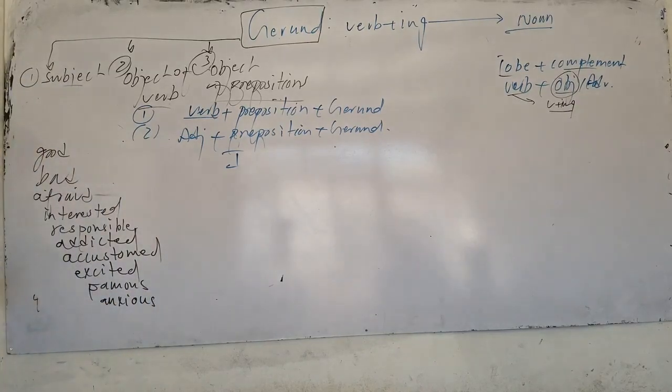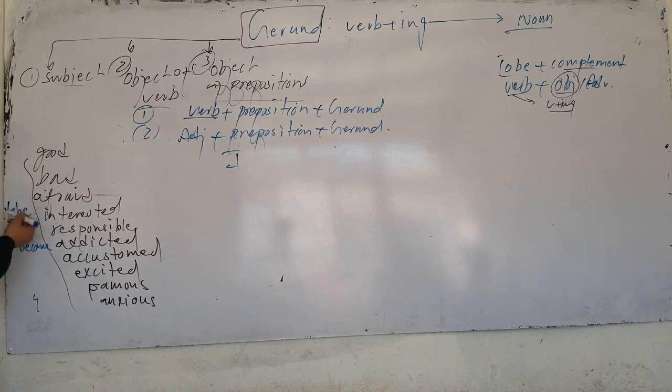So, before adjectives, remember, what do we use? Before adjectives, we mostly use what? Linking verbs. Mostly what? To be verbs. Remember that before that, we mostly use to be verbs. Don't make mistakes. We use to be verbs, or we can say get, or we can say become.